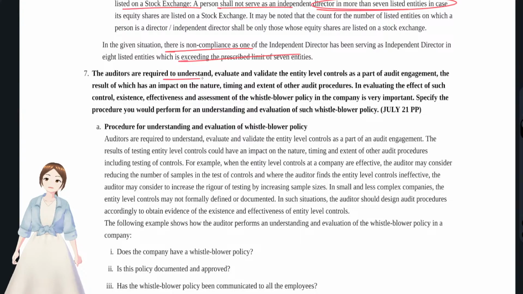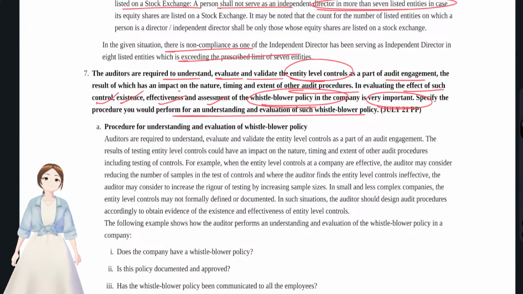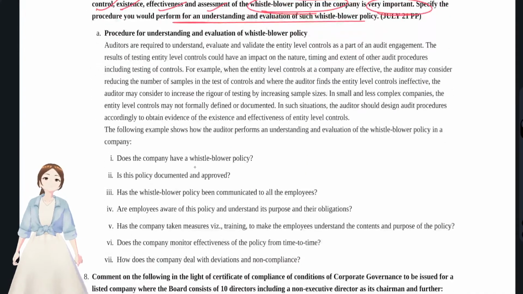The auditors are required to understand, evaluate and validate the entity level controls as a part of audit engagement, obviously, the result of which has an impact on the nature, timing, extent of audit procedures. In evaluating the effect of such control, existence and effectiveness, assessment of whistleblower policy. Okay, they were talking about the whistleblower policy's importance. Specify the procedures with regards to how you understand and evaluate the whistleblower policy. It is so direct and so simple a question.